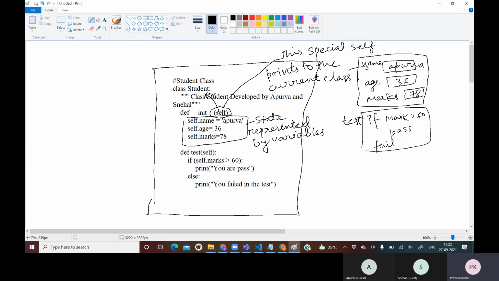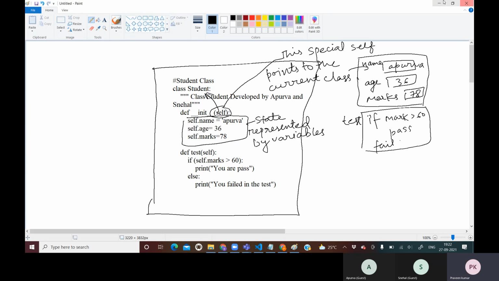For example, I myself do the homework. It means that sitting myself, like I myself do the homework, there is no other person. Similarly, all these variables are of itself, they are this class's own variables. In the same manner, this test function is itself a function. Sorry, self method, not function. So this method is also a Student's method. Is it clear, Snehal?